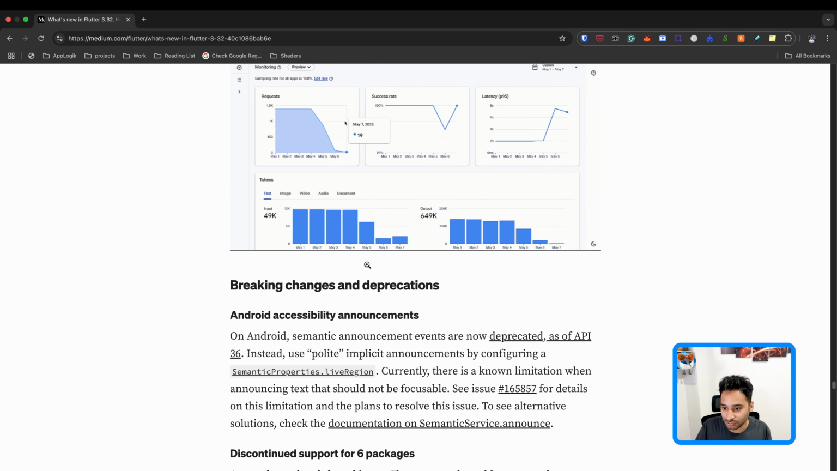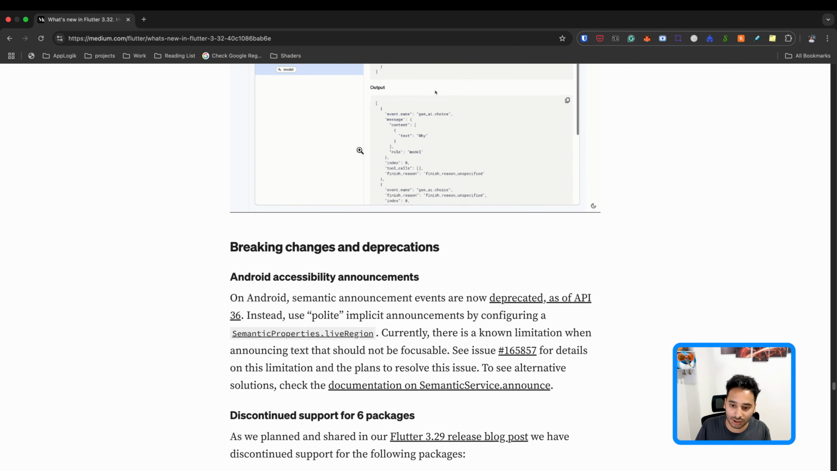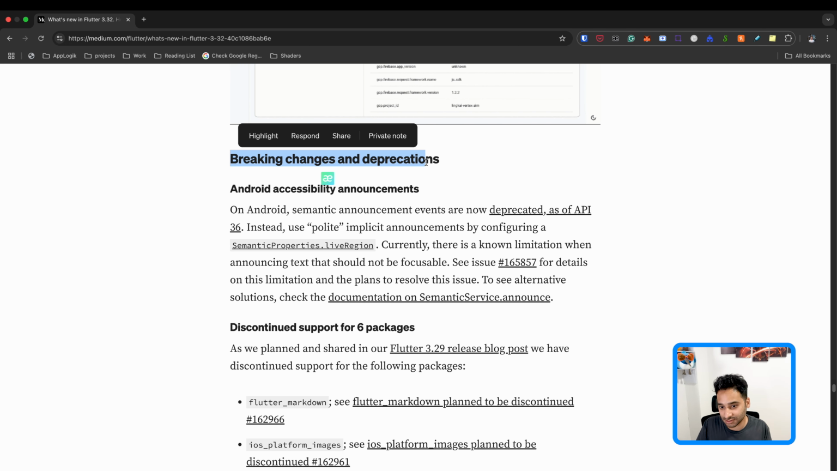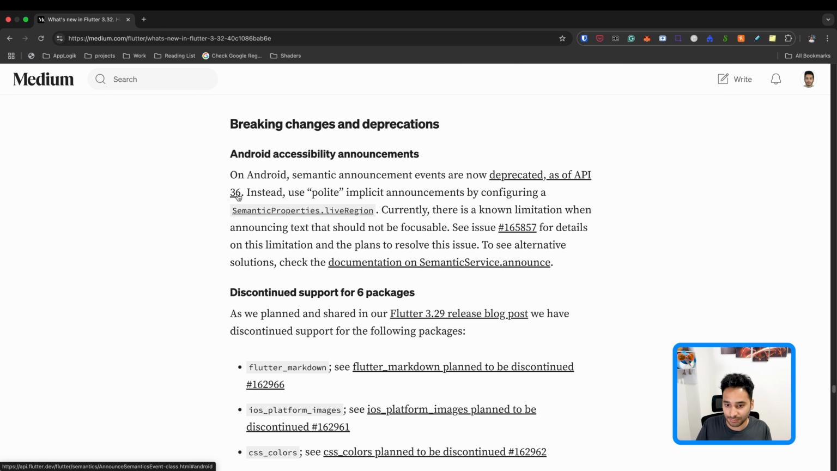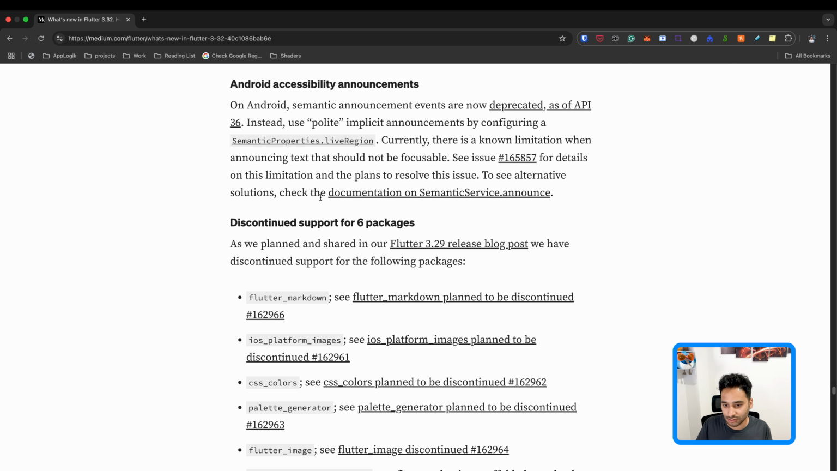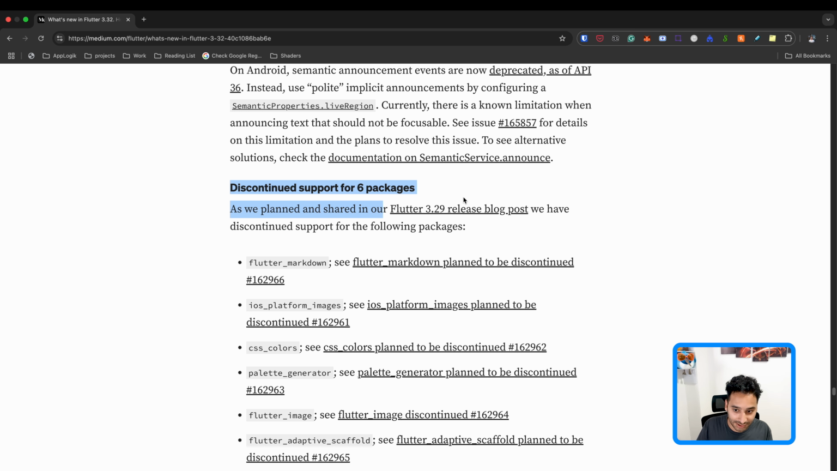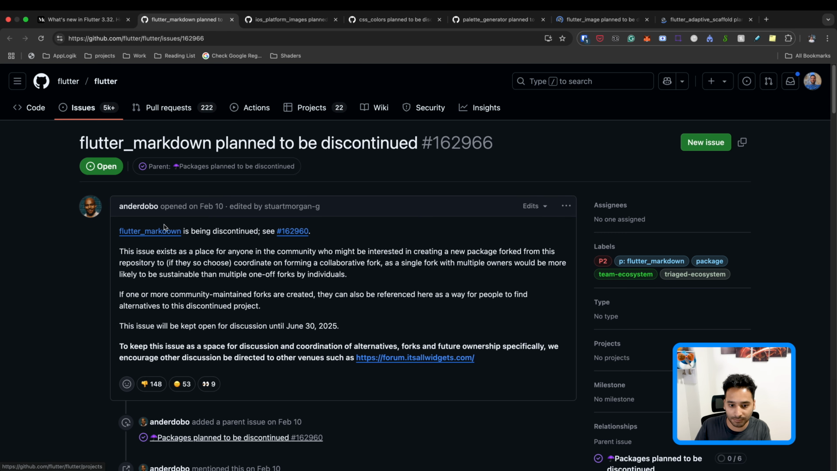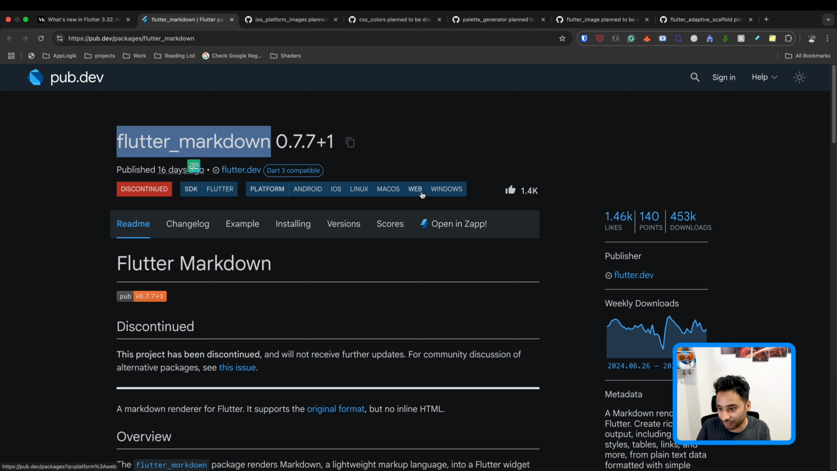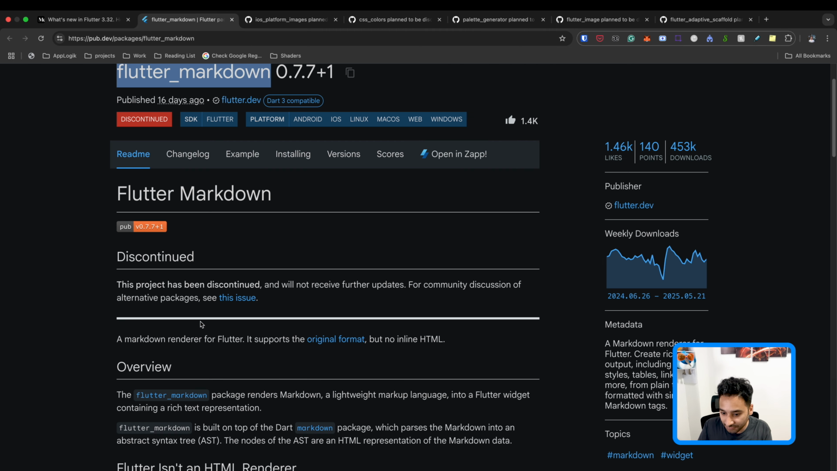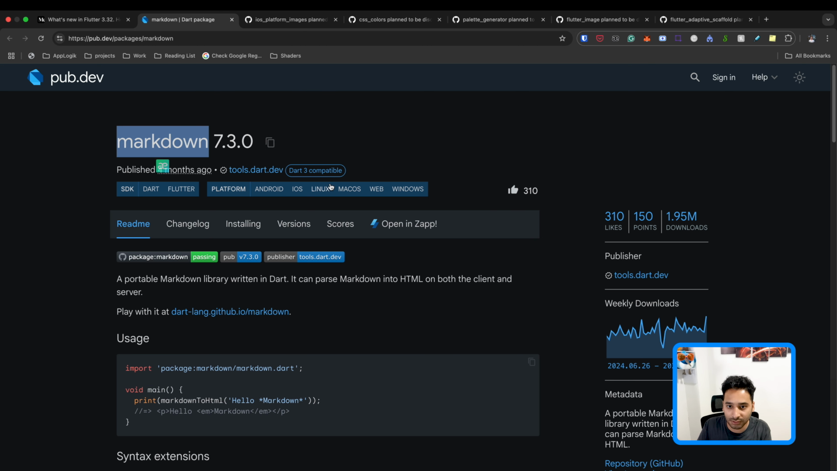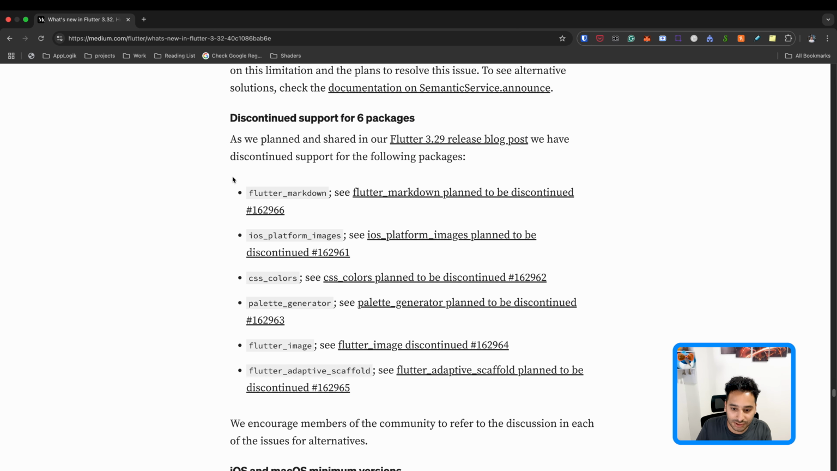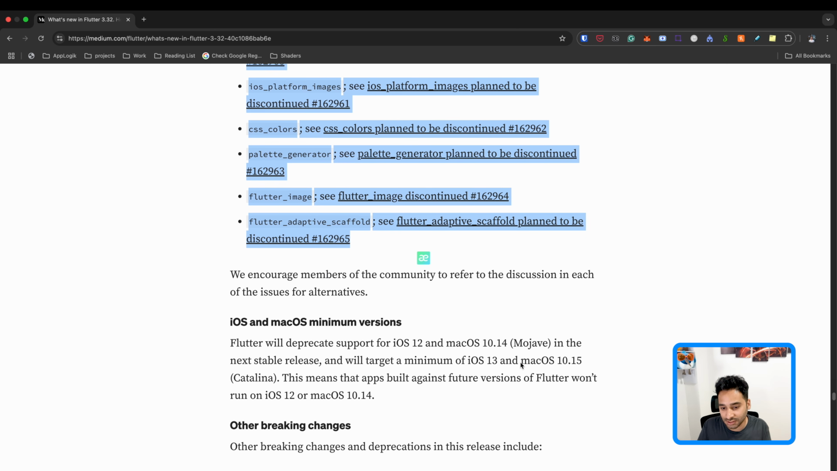Yeah, there are some AI tools that are added in the Firebase dashboard, and here we have the breaking changes. There's a deprecated API for API 36, and also here we have some discontinued packages. So there are 6 packages that were being developed by the Flutter team, but they are discontinued. So yeah, for example, Flutter Markdown. And I hope they added the alternative packages. Yeah, I think this one is the alternative, for example, for Markdown. And yeah, if you are using these packages, you can just migrate to the alternatives.